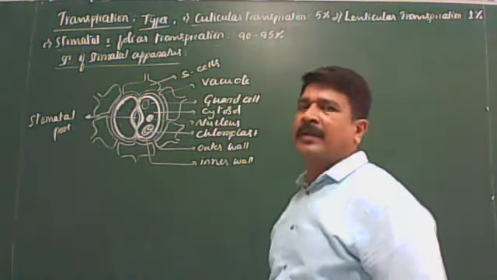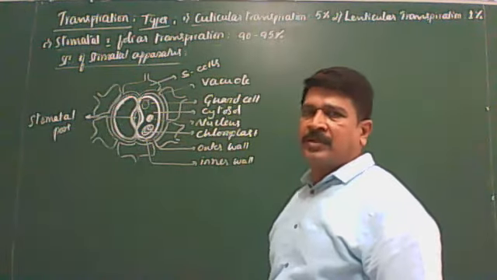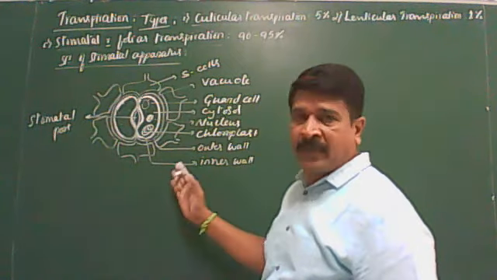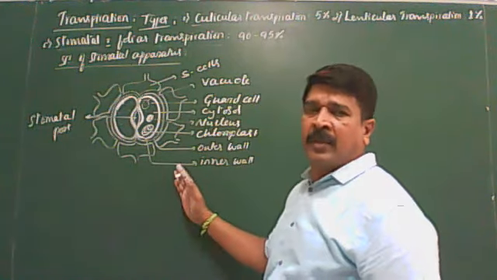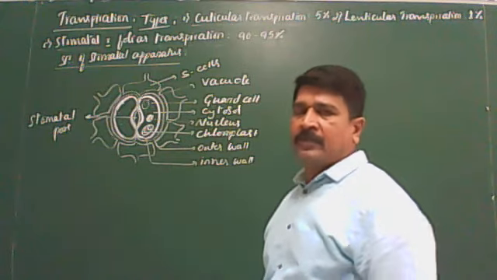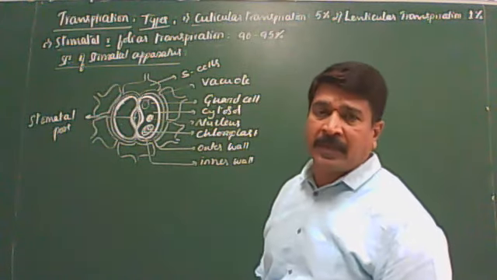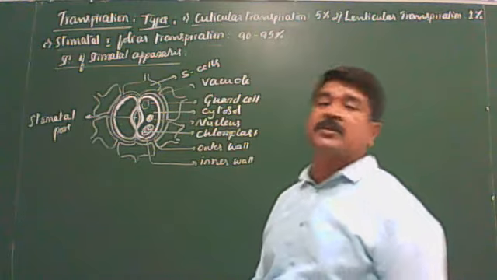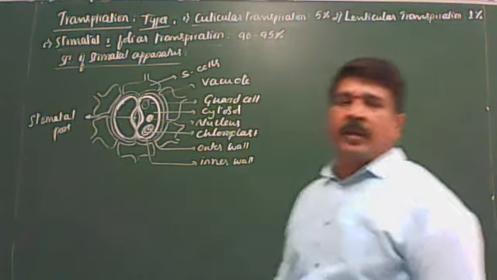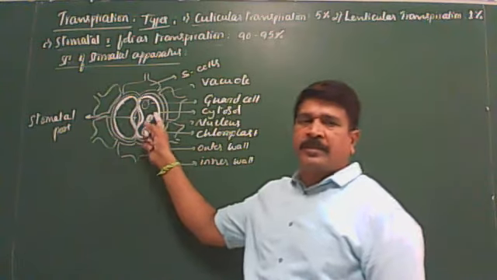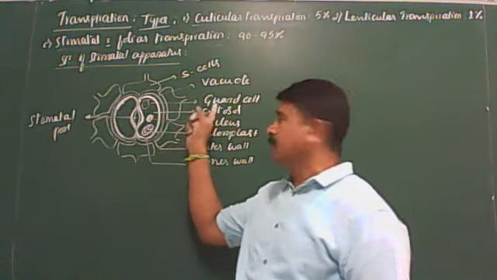I have already explained this in epidermal tissues in the anatomy of flowering plants. Once again I repeated it, that's all. So stomata are microscopic openings present in the epidermal cells of the leaves and herbaceous stems. Each stoma is surrounded by a pair of kidney or bean-shaped specialized epidermal cells called guard cells.